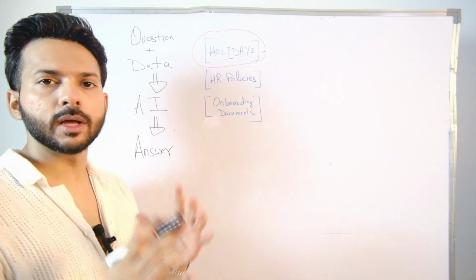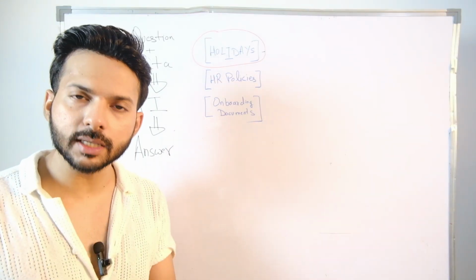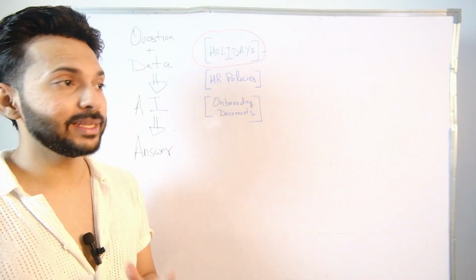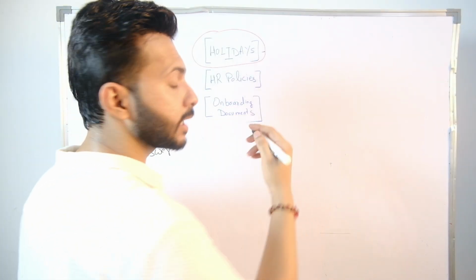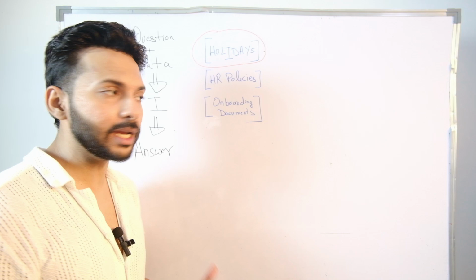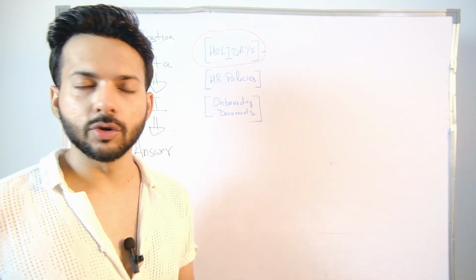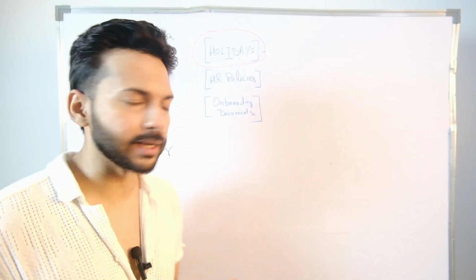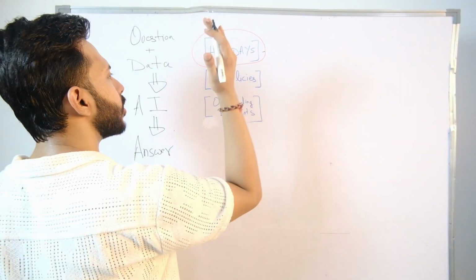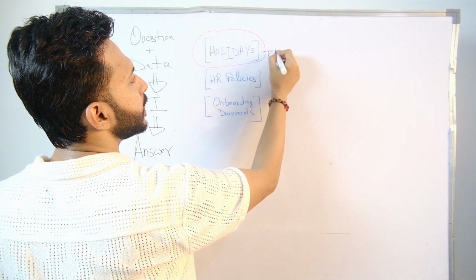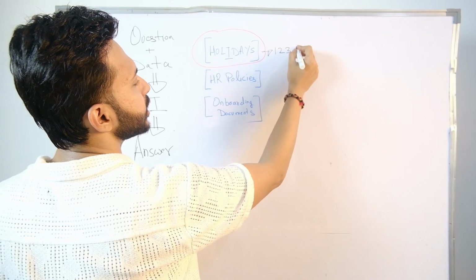Now, embeddings. All of us know this, and for the ones who don't, let me tell you, the machines understand numbers better. They actually do not understand text at all. So, there are ways you can convert a textual representation into a numerical representation. Do not worry about how that is done. Just understand that this whole chunk which contains text about the holidays can be converted into a numerical representation.